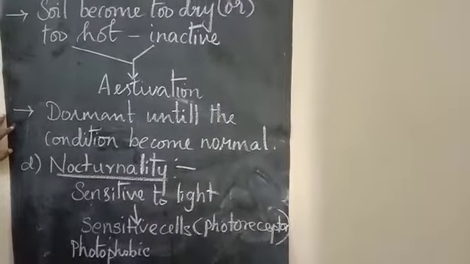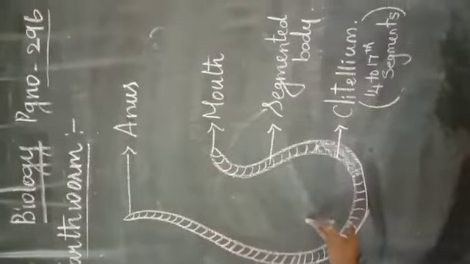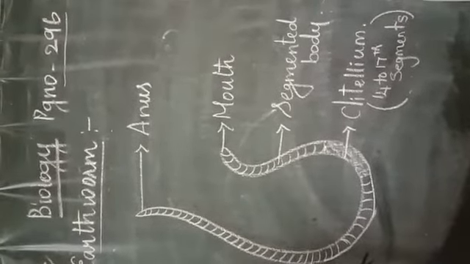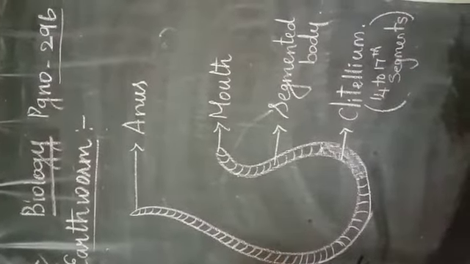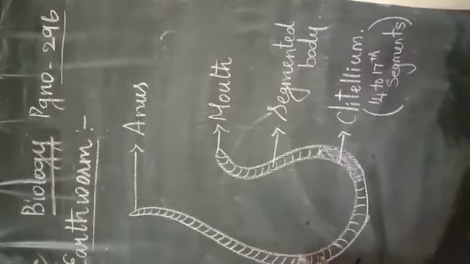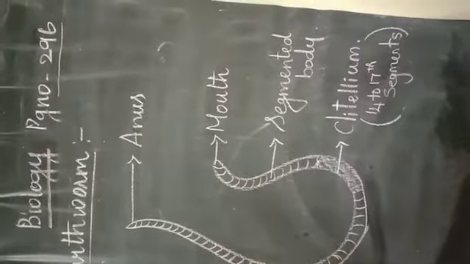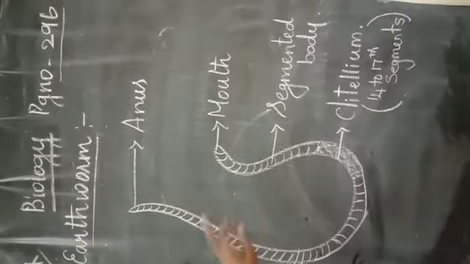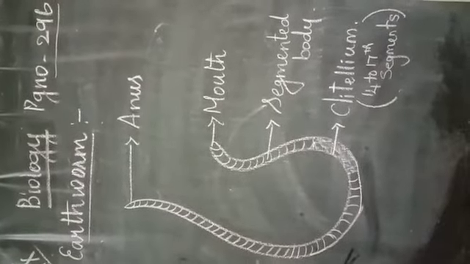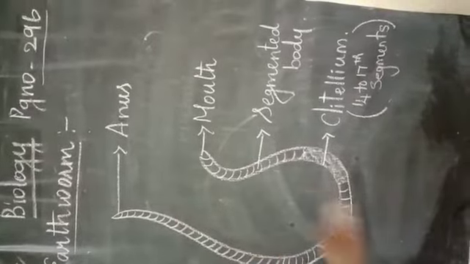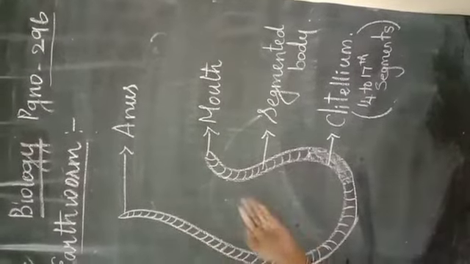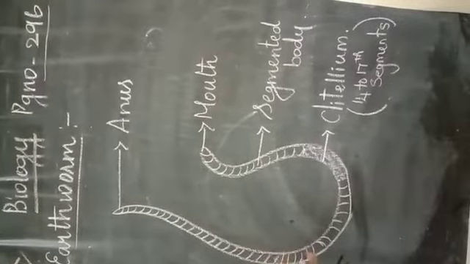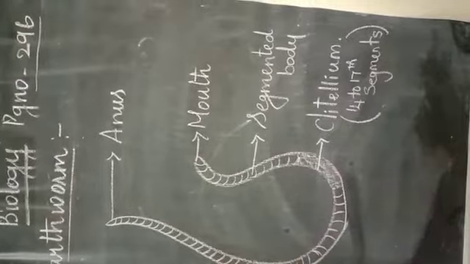Clear, children? Next, this is the structure of an earthworm. The earthworm does not contain any neck or eyes or nose. The earthworm breathes through their skin actually. What are the parts present in this earthworm? It consists of an anus to release the excreta or waste matter, and a mouth to intake the organic waste and dead matter, and this is called a segmented body. All over their body it consists of so many segments, which help in the contraction and relaxation process. By using this process, they start moving from one place to another place.